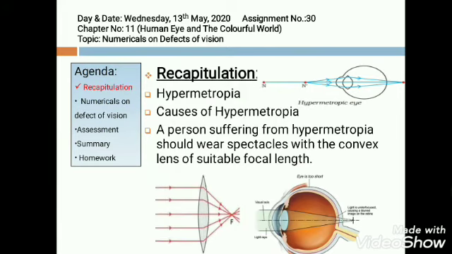We all know that a convex lens is thicker from the middle and thinner from its edges, also known as converging lens. You can again see in the figure, the rays are meeting behind the retina. But after applying the convex lens, they will be again focusing on the retina, and a clear, distinct image of the object will be formed on the retina after wearing spectacles with convex lenses.